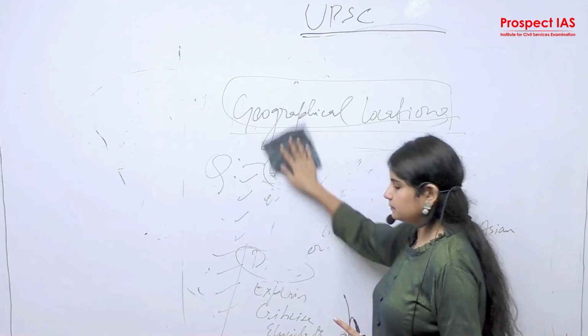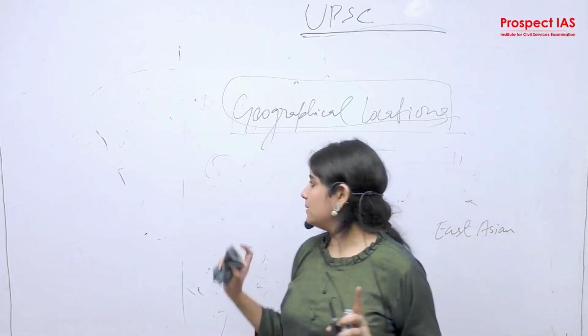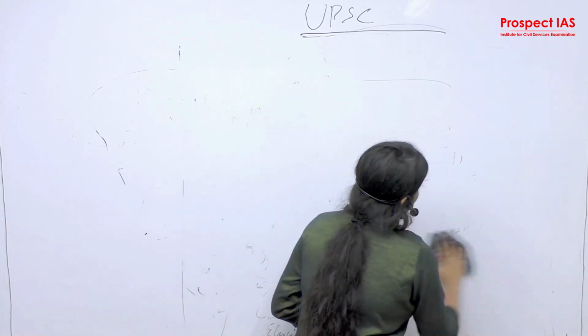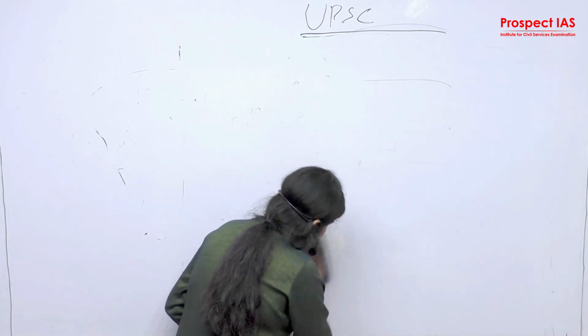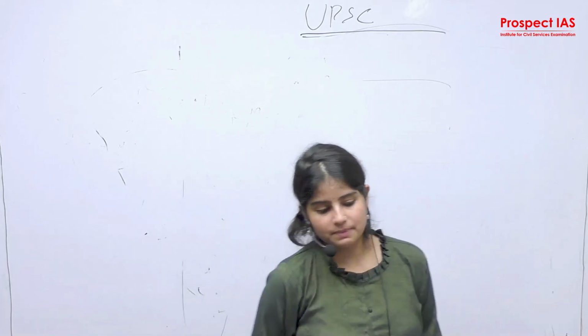Okay? Now, this was GS paper 1 that we were discussing. We are now discussing GS paper 3, because many subject-overlapping or hybrid questions are being asked from GS paper 3.